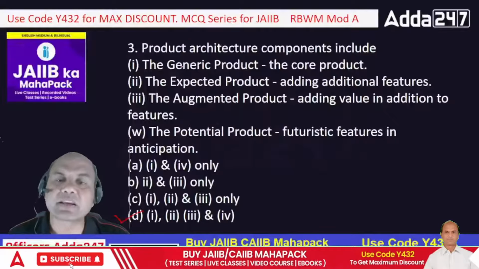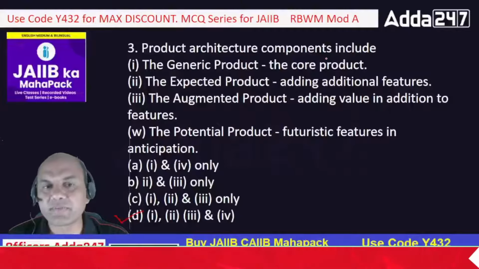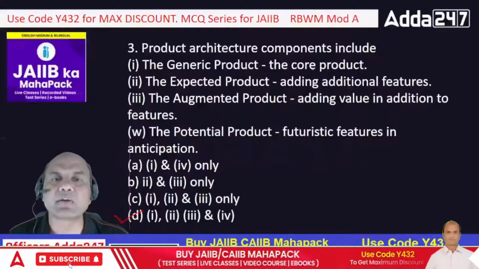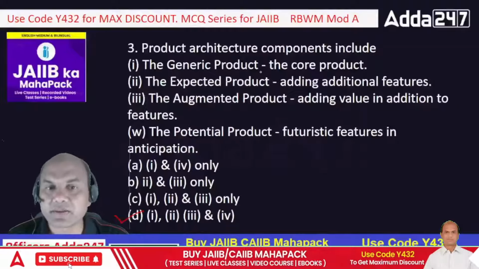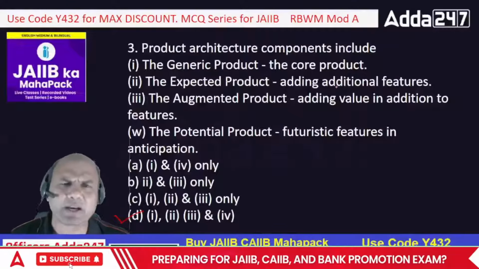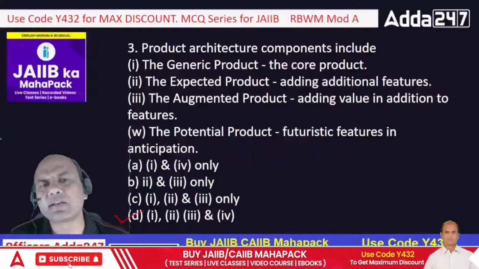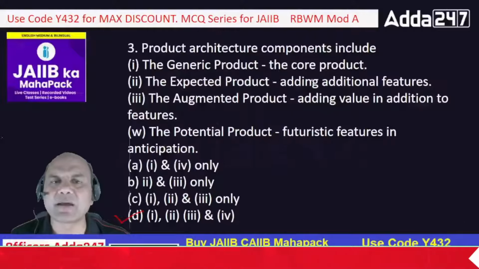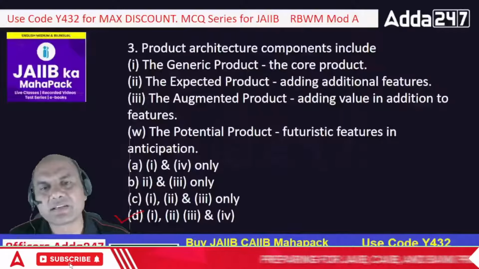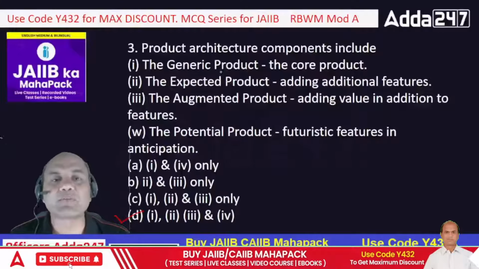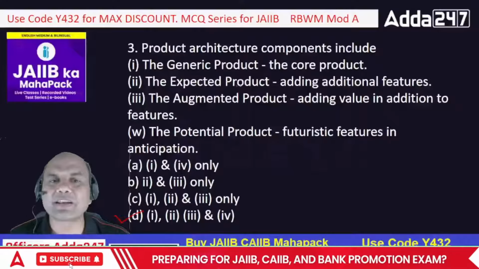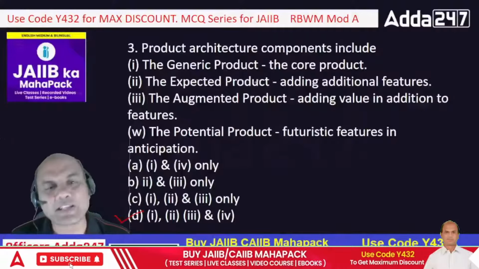Here, remember, generic product means the core product. Suppose you want to buy a toothpaste, that is the core product. Expected means adding additional features in that toothpaste. What all do they add nowadays? Salt, charcoal, and this and that. Neem hai, namak hai. Then if I have to get everything in that toothpaste, why should I buy the toothpaste? Won't I buy that neem and namak separately? So that is the expected product.